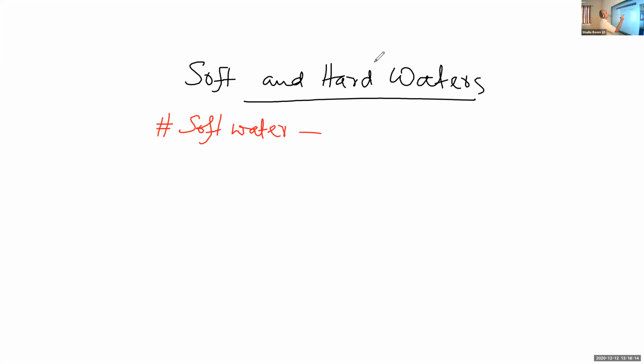Soft water gives immediate lather, or a foam lather, with soap. That is soft water. That property is called the softness of water: the production of immediate lather with soap is called softness. And that sample of water is called soft water. So it immediately produces lather with soap.